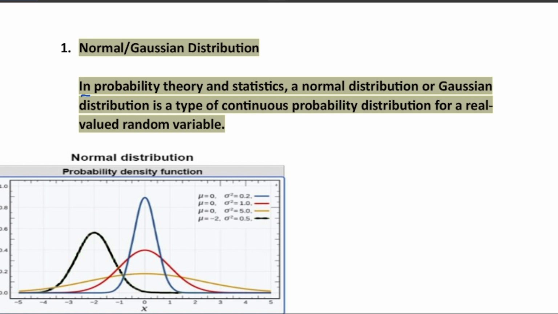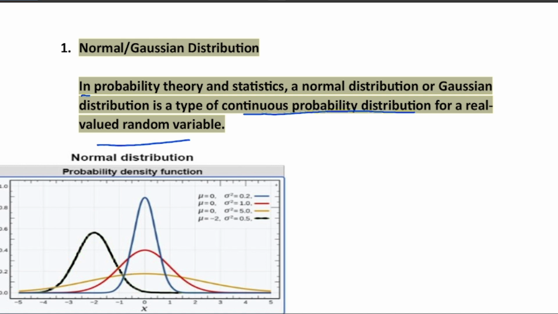So in probability theory and statistics, a normal distribution or Gaussian distribution is a type of continuous probability distribution. If it is a continuous probability distribution, then we will talk about the PDF, right? Probability density function. And for a discrete probability distribution, we talk about the PMF, right? Probability mass function. Okay, a distribution for a real valued random variable.